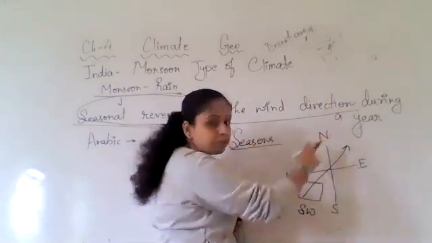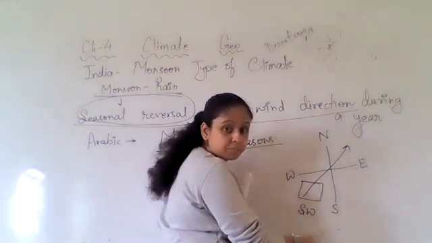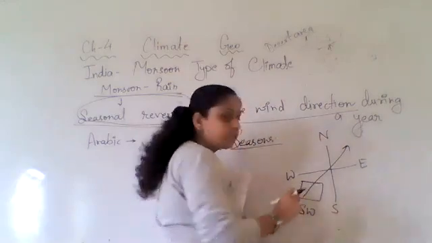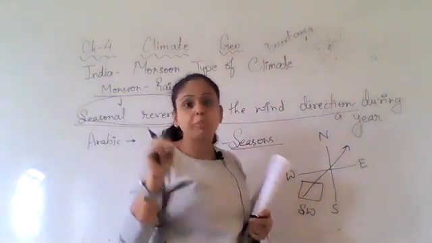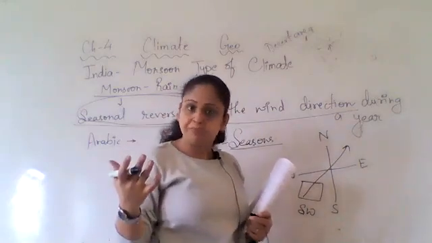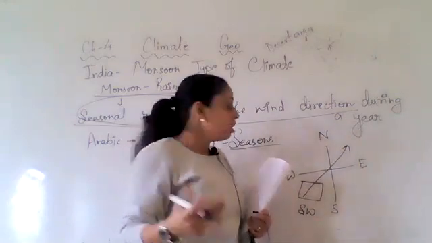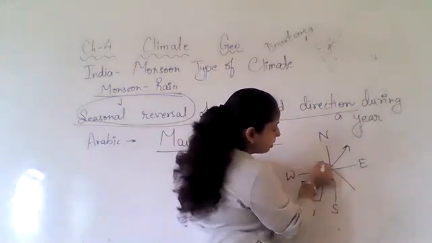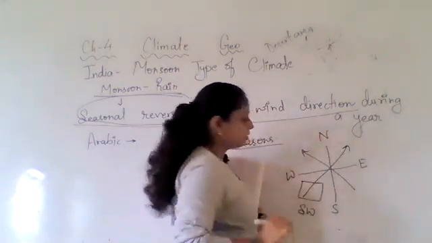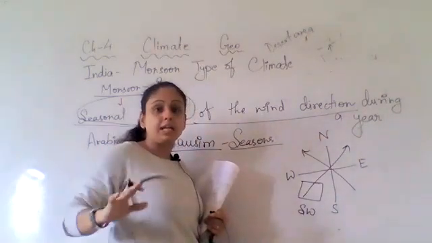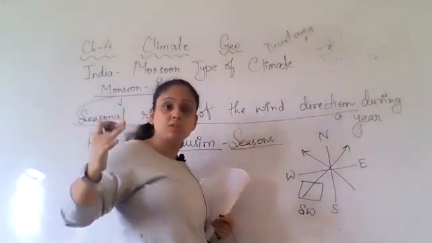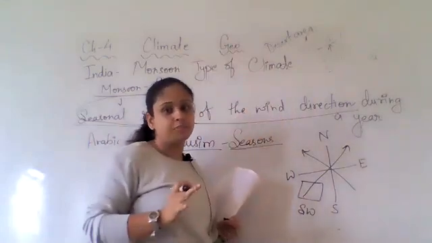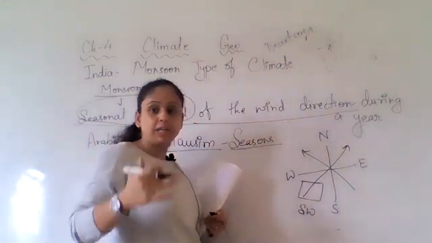Understood? This wind will be called southwest wind. Okay? This is a small trick to remember the names or to give names. In the same way, when wind is blowing like this, at different times we have winds which blow in different directions. Okay? At different time periods.